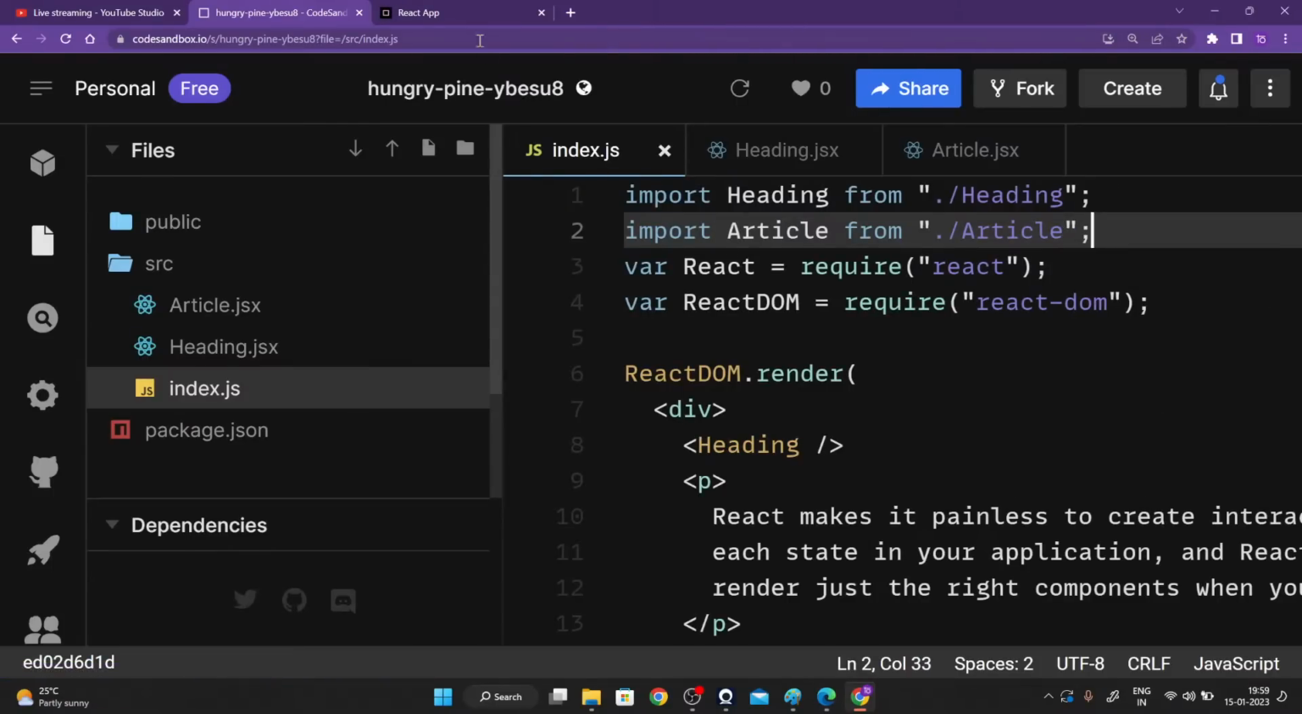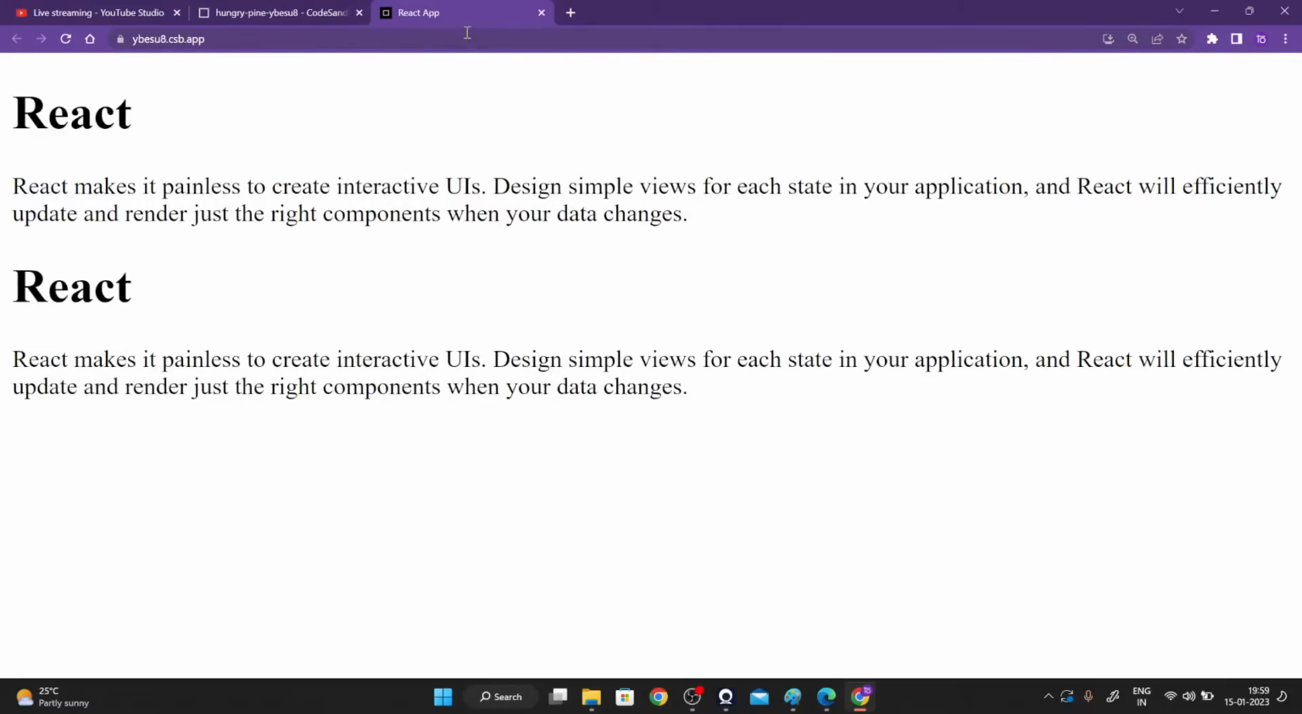We are going to go back to our website and reload the page. As you're able to see, we are able to get two components right over here. One is the heading component and the second one is the article component, guys. Are you guys able to see this? Please let me know, guys.